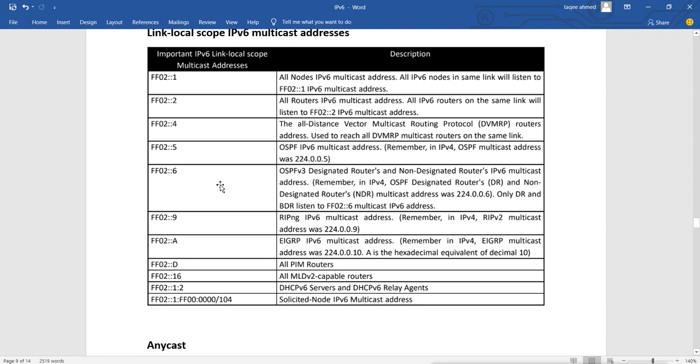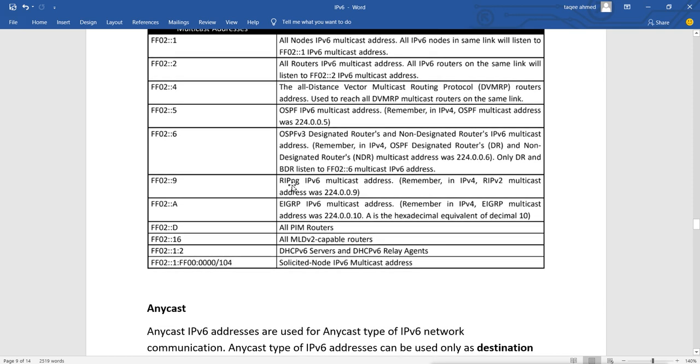And this one is for RIP. In RIPng, next generation for IPv6 multicast addresses. And this is the same as the RIP version 2 multicast address 224.0.0.9. So all the routers which are configured with RIPng of IPv6 will listen on this address.